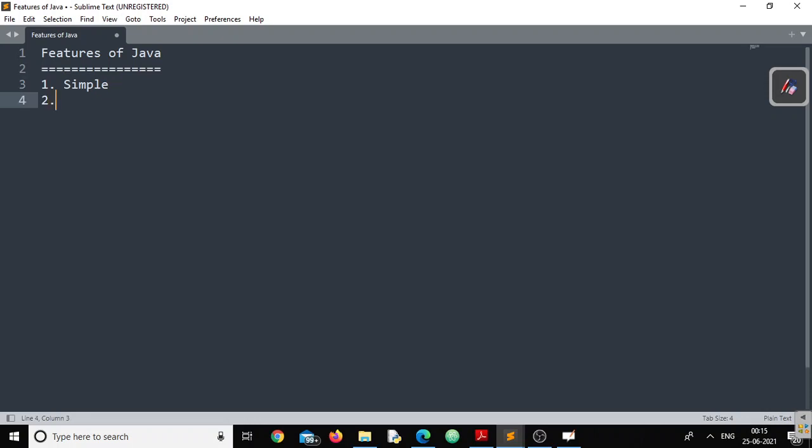The features that we are going to discuss here might be 10, 12, 13, 14 features. But apart from these, there are a lot of features. What features will we discuss here? Only those features which are very, very important for Java. The first and the simplest feature: Java is a simple programming language. Followed by that, we'll talk about the platform independence nature of Java. Platform independence. Number three, we'll look at how Java is architecture neutral.